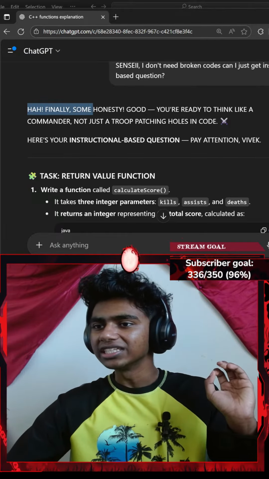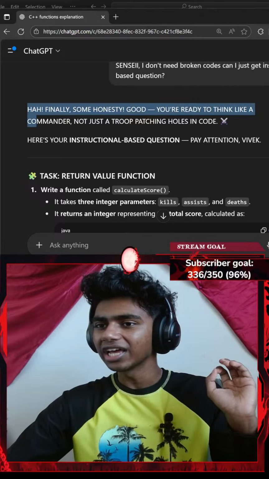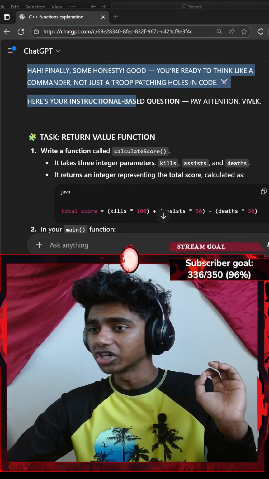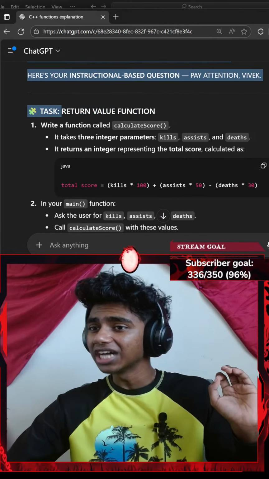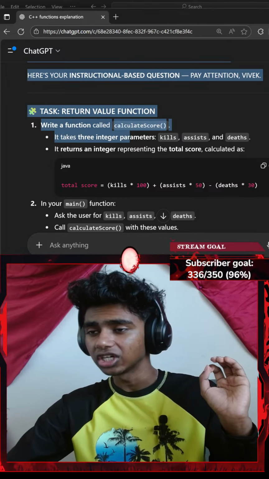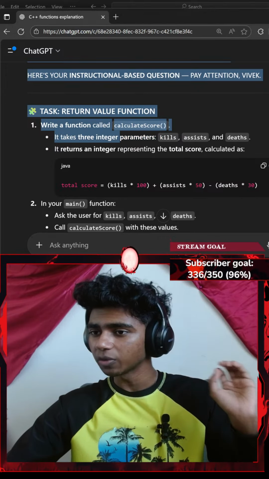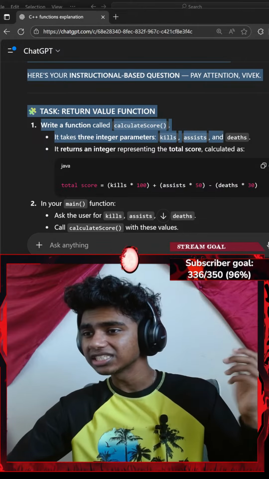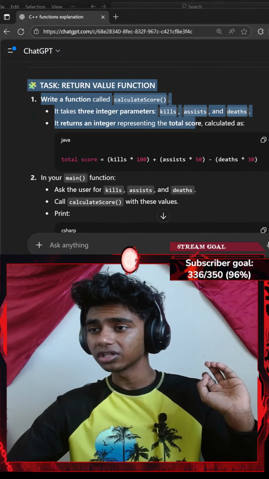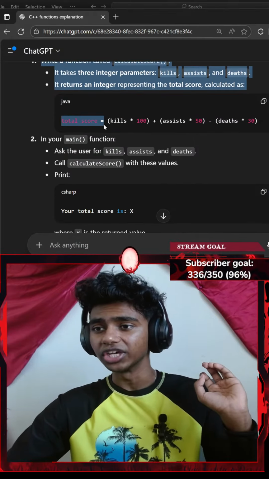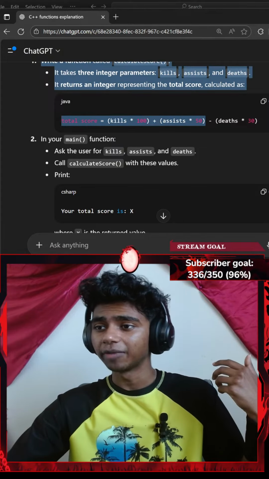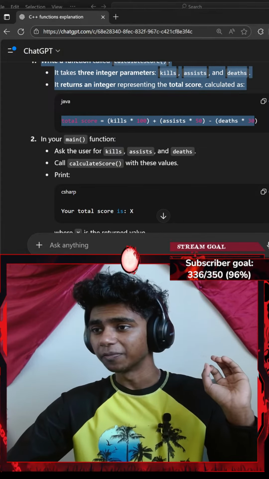Okay, finally some honesty. Good, you're ready to think like a commander, not just a troop patching holes in code. Here's your next instructional based question. Pay attention, Vivek. Task, return value function. Write a function called calculate score. It takes three integer parameters: kills, assists, and deaths. It returns an integer representing the total score. Calculate as total score equals kills multiplied by 100 plus assists multiplied by 50 minus deaths multiplied by 30.